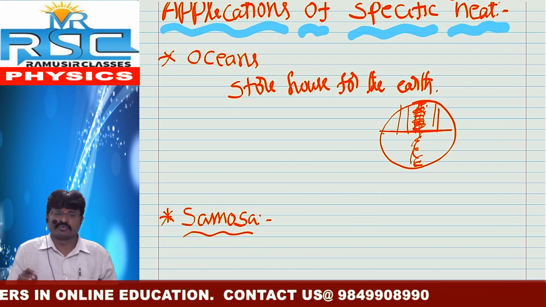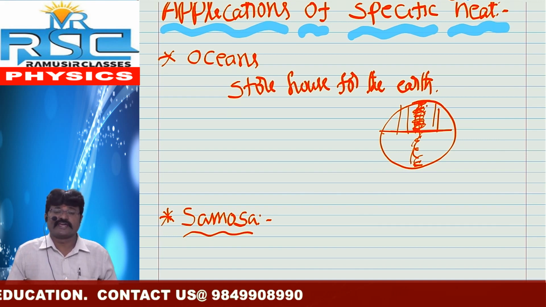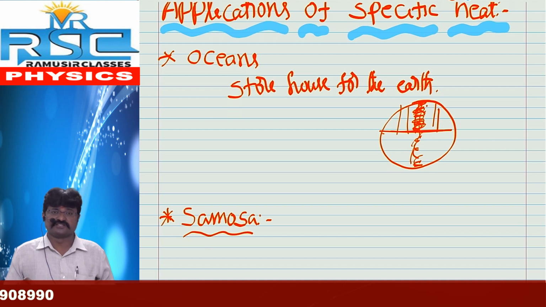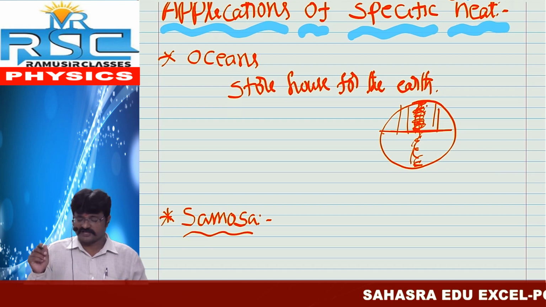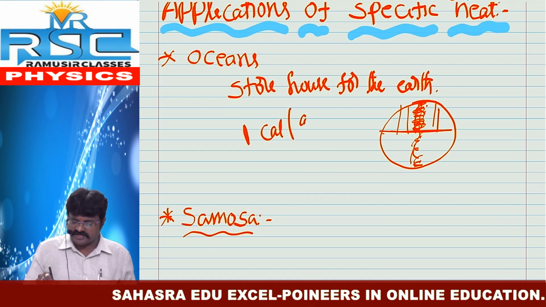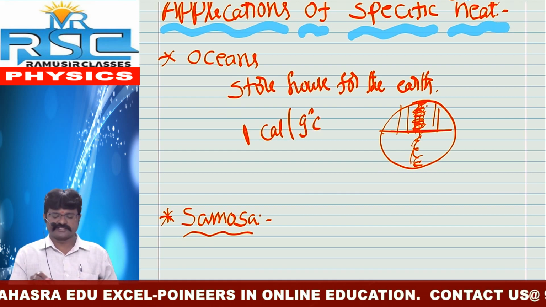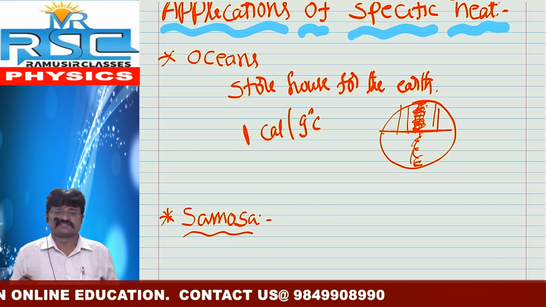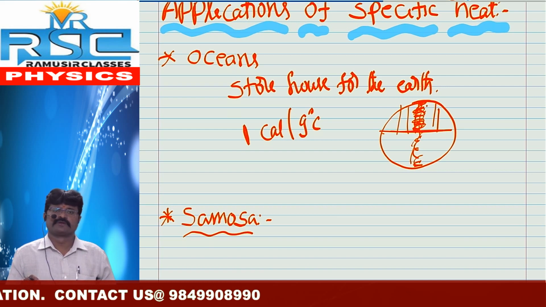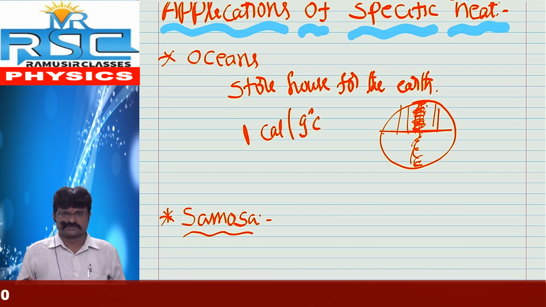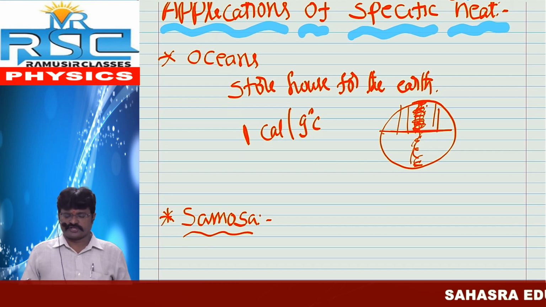So which one maintains the moderate climate on the earth? Oceans. Why? Oceans consist of water, and water has the highest specific heat. It is also a most important point. We already saw in the table that water has the highest specific heat, 1 calorie per gram degree Celsius. So oceans consist of water, and water has the highest specific heat. Because of this, we can observe the moderate climate on the earth. So one of the most important applications is oceans.